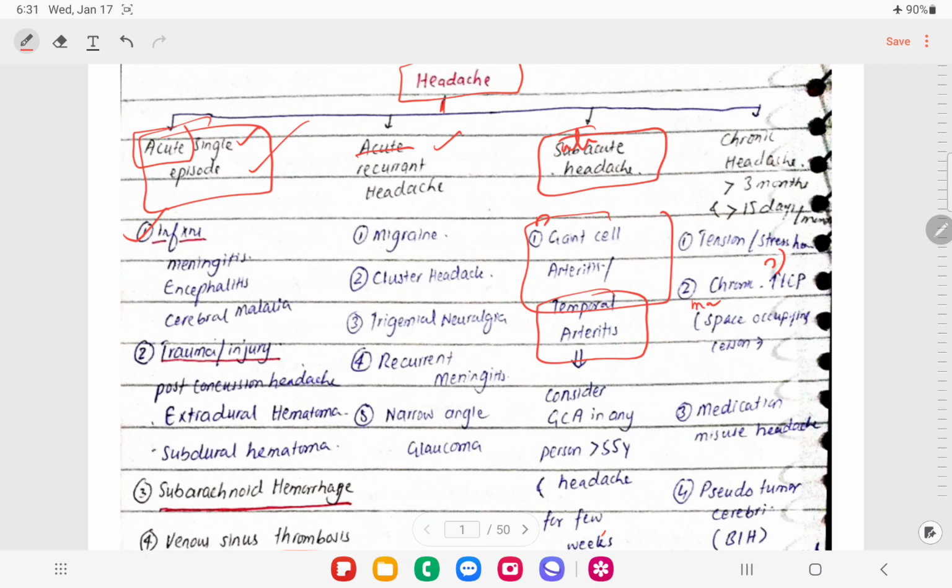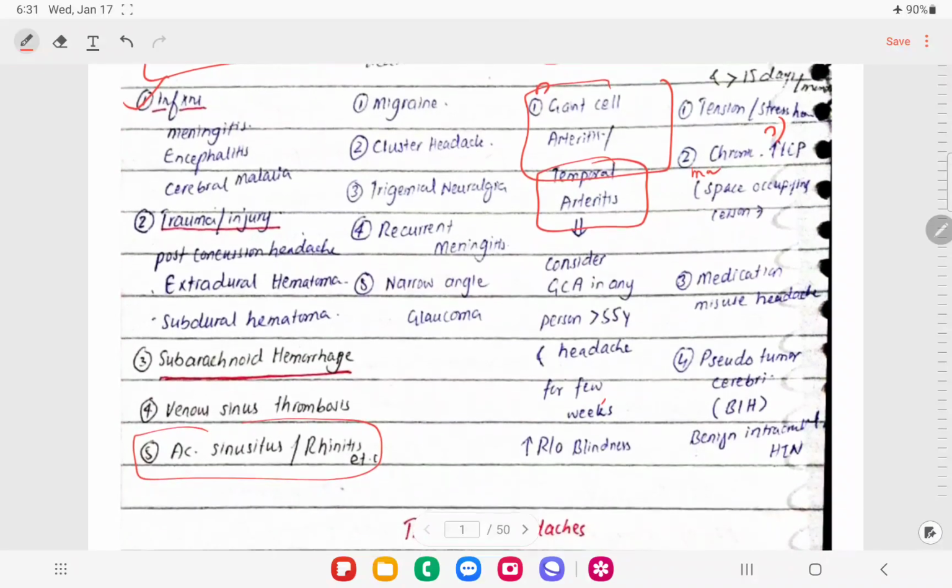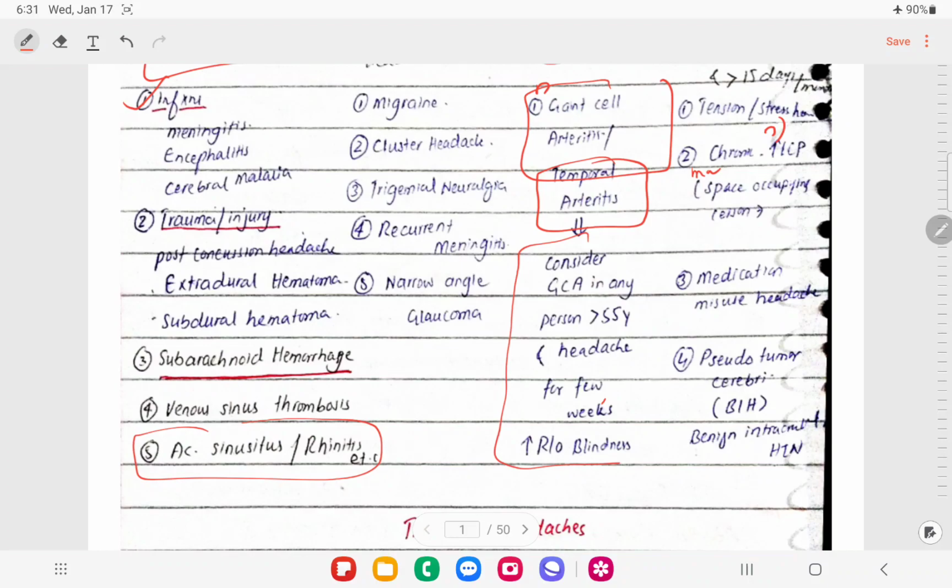Giant cell arteritis is a granulomatous inflammation of the branches of the carotid artery. Sometimes the aorta is involved, so that's why we call it giant cell arteritis. We have to consider it in any patient who has had headache for a few weeks and whose age is more than 55.